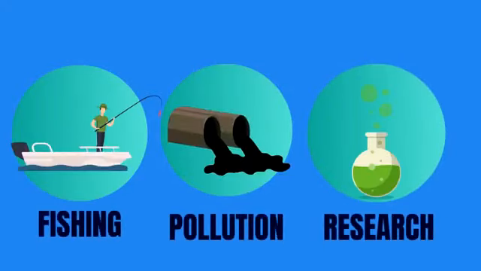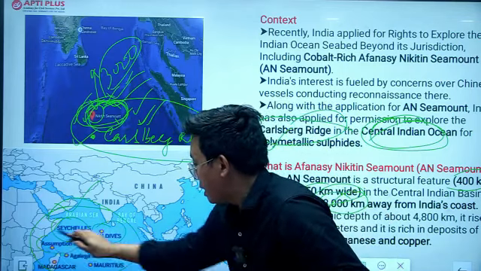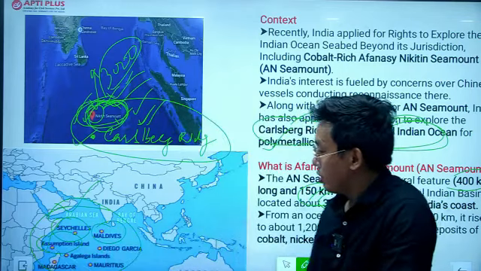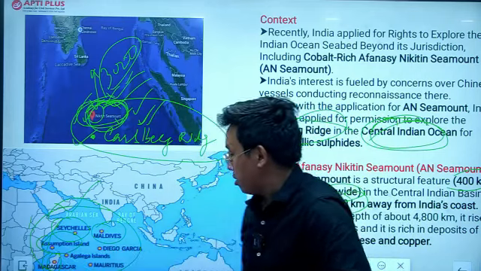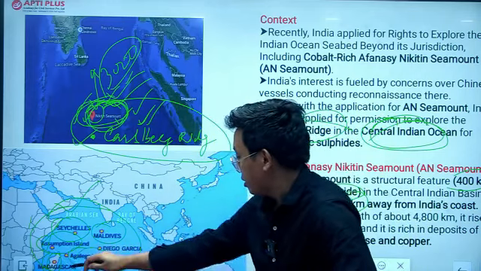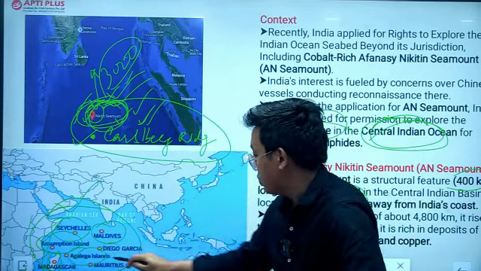And so far as the islands in the Indian Ocean region are concerned, there are many islands. So in UPSC, especially the islands in the Indian Ocean are asked. Okay, so you have to know which islands are located where in the Indian Ocean region. So Seychelles is here. Seychelles is located in the Arabian Sea, and there is Maldives. There is Assumption Island here. So Assumption Island is located between Africa and Madagascar. Okay, and there is Agalega Islands here. There is Diego Garcia. So Diego Garcia is basically an overseas territory of the UK. Okay, and there is Mauritius here.